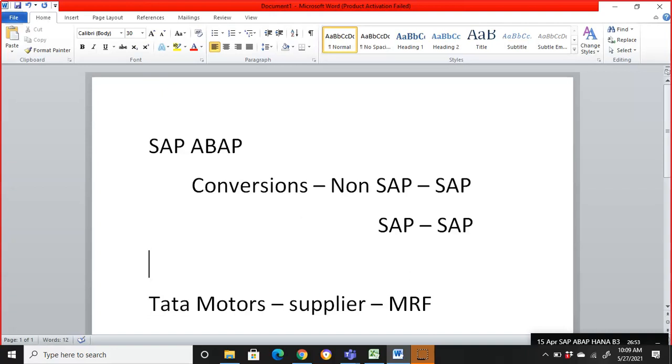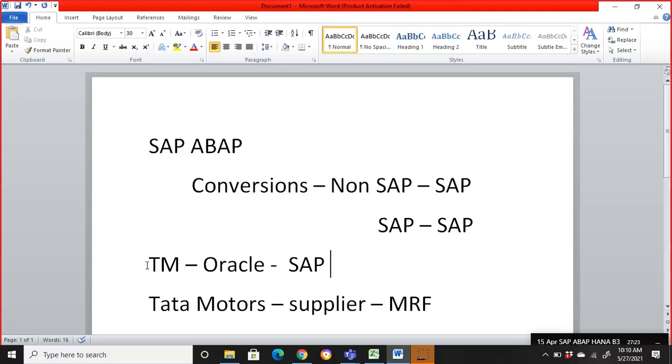What comes under conversions is, for example, there is a client, again I'm taking Tata Motors only. Tata Motors is working on, let's say, some Oracle software. Now they have completely moved to SAP. So all the data and information they had, the vendor list, customer list, transactions, material details, all these things have to be moved from Oracle to SAP.